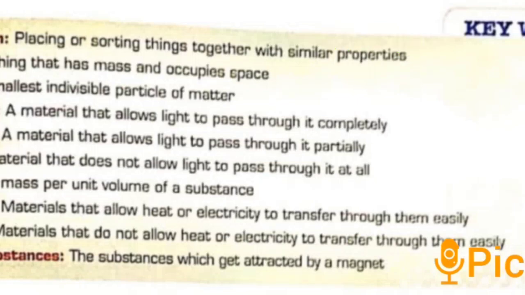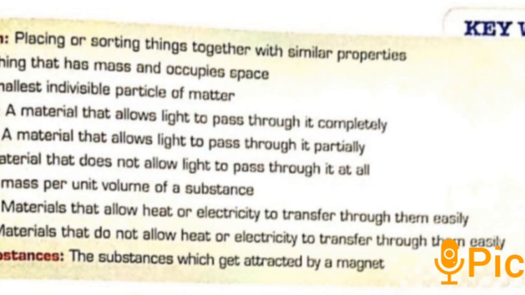Students, today we discuss a few keywords of this chapter, sorting material into groups. Number one is classification. So what is classification? Sorting things together with similar properties is called classification. Now next is matter. What is matter? Anything that has mass and occupies space is called matter, and matter may be living things or non-living things.